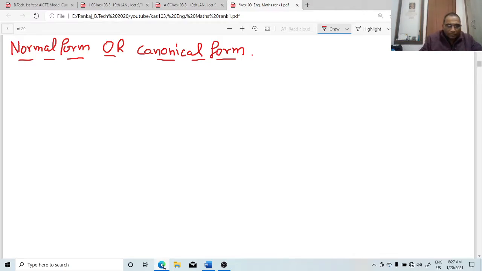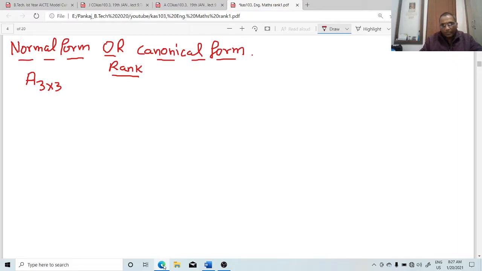For example, let us suppose there is a matrix A and the order of this matrix is 3 cross 3. First, using the rank, we see how to write the normal form, how we can correlate the rank and the normal form.